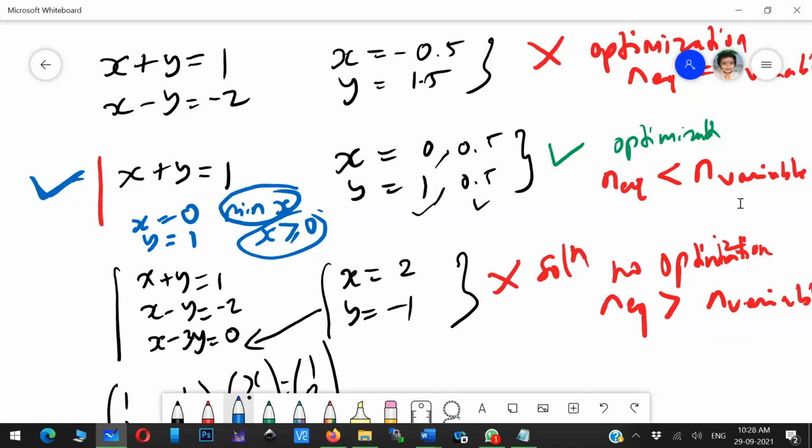This is what exactly we do in optimization. We have infinite solutions, so we use something, this minimum of x. This part is normally coined as the objective function.